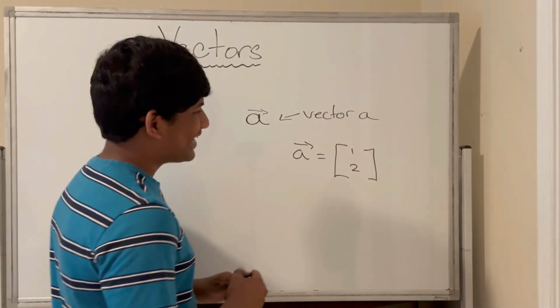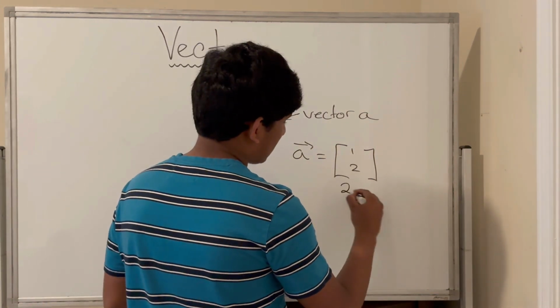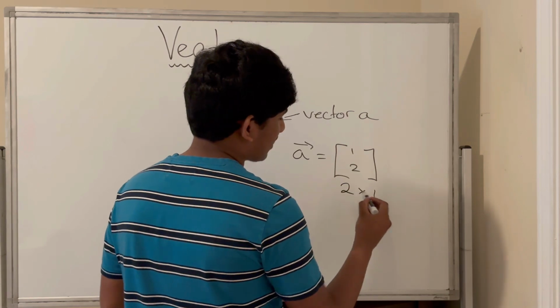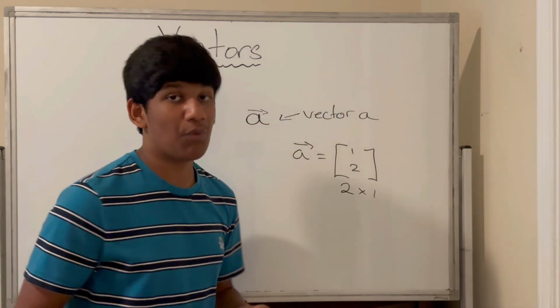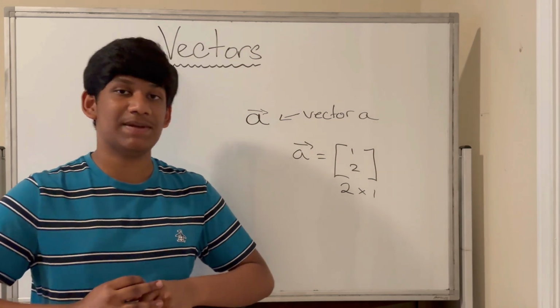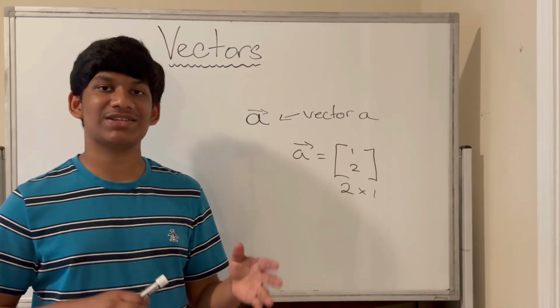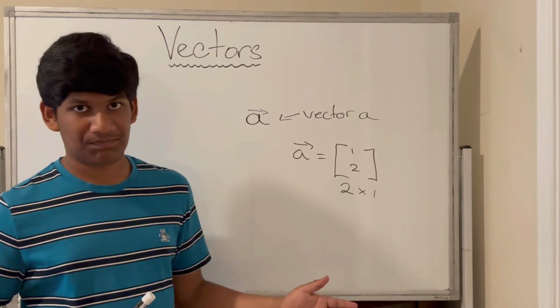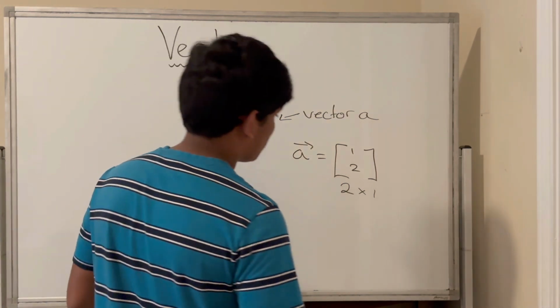So let's first describe this notation. This notation is a vector that has 2 rows and 1 column. So we call it a vector with a dimension of 2 by 1. Now notice there are 2 components, which means that there needs to be 2 dimensions or 2 axes on the coordinate plane to describe this.